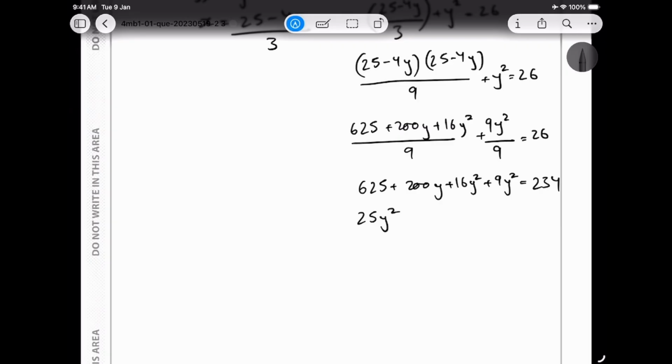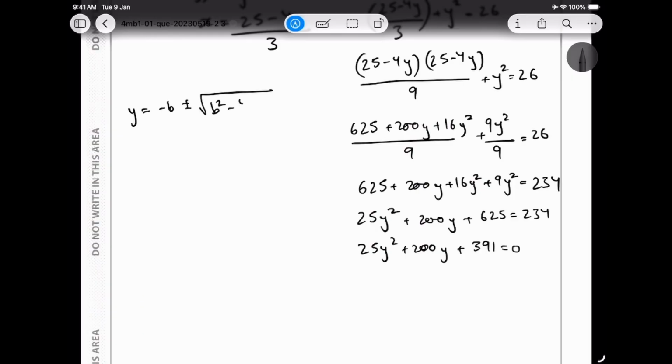I get 25y squared, I'm going to arrange it in the format of quadratic, which is 200y plus 625 is equal to 234. I move the 234 to the other side. I get 25y squared plus 200y plus 391 is equal to 0. And now I use the quadratic formula, y is equal to minus b plus minus the square root of b squared minus 4ac